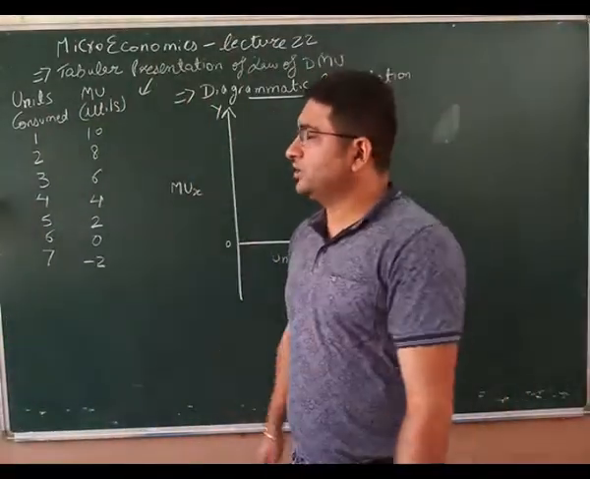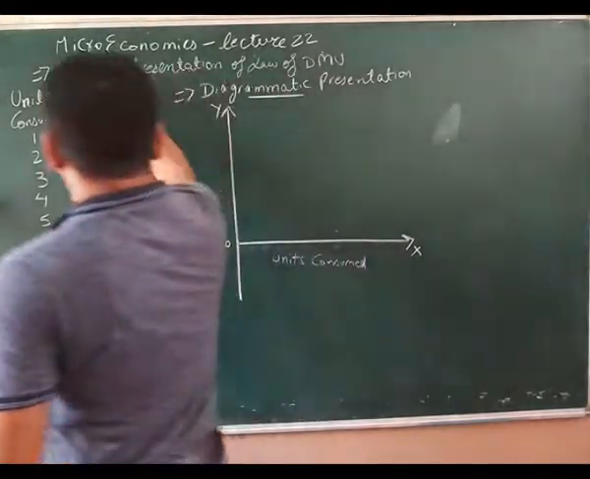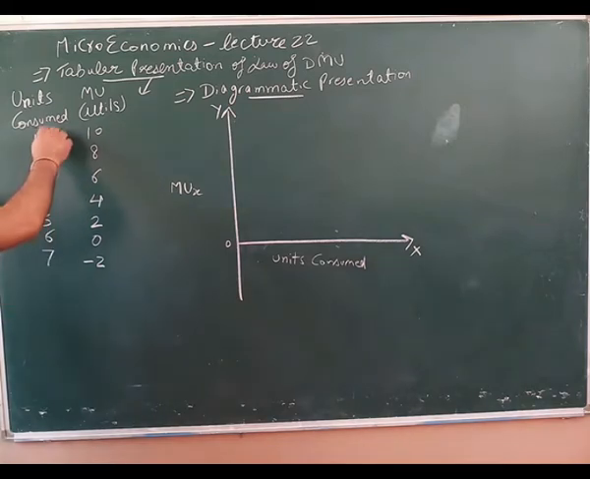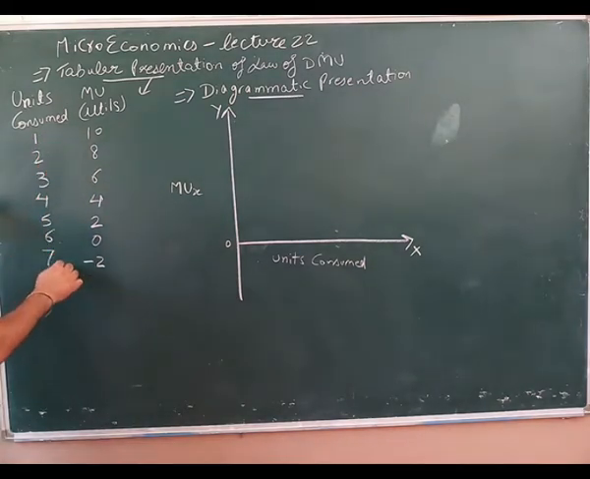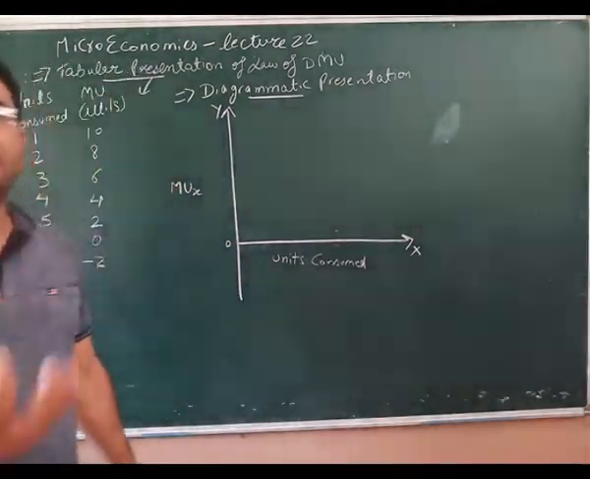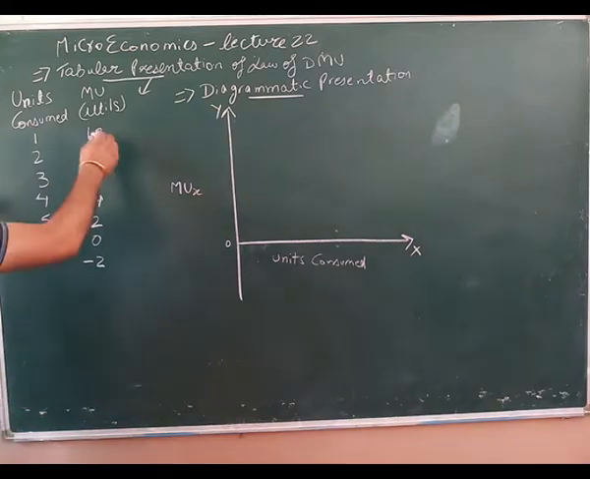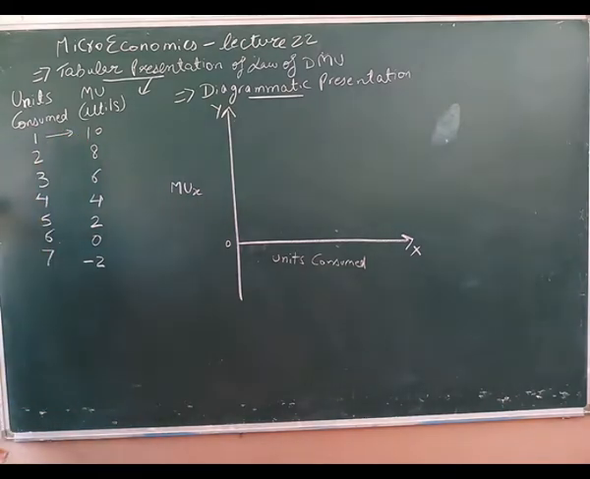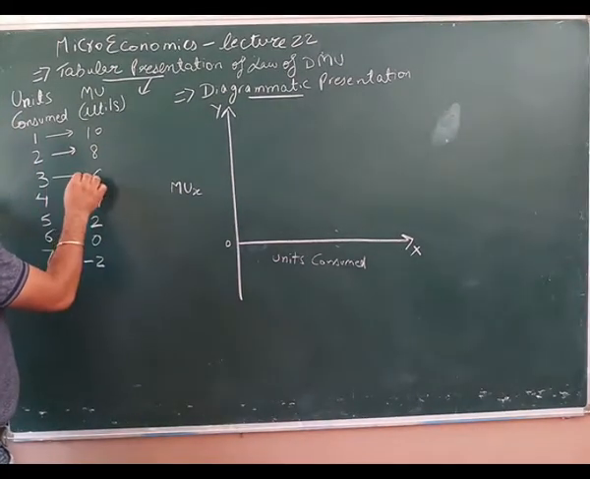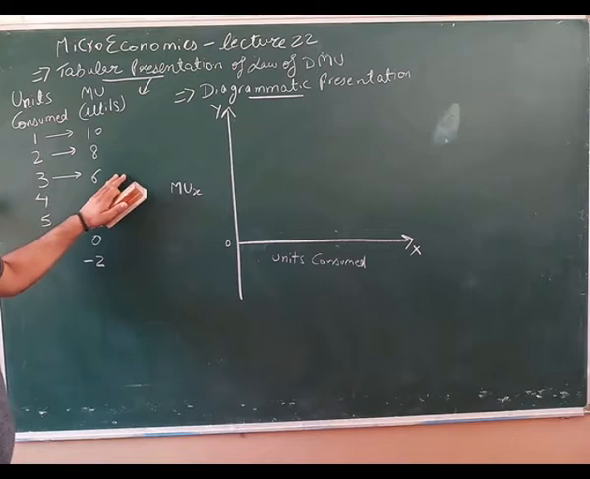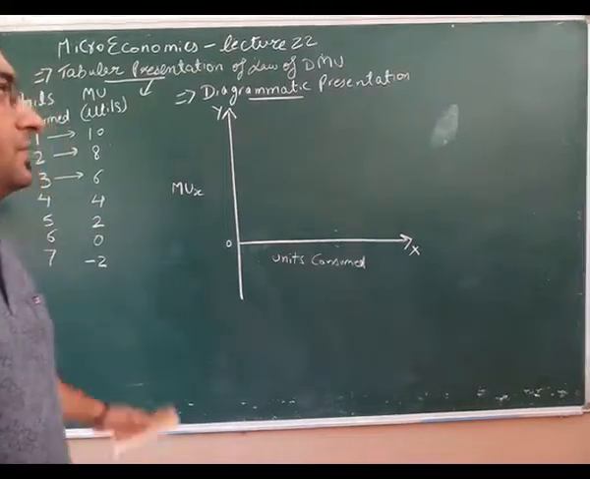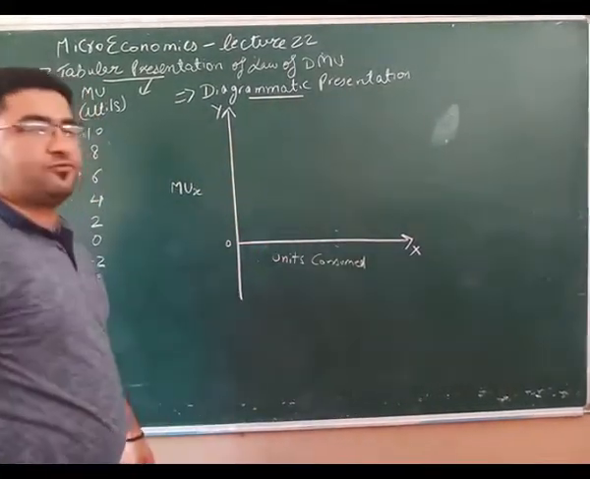So now let's come on to another part of this law of DMU, that is tabular presentation of law of DMU. It means diminishing marginal utility. So if I am consuming unit 1, 2, 3, 4, 5, 6, 7, you can see as per the law of DMU that the MU derived from every additional unit goes on falling. It means from first unit you are deriving 10 utils, from second unit of consumption you are deriving 8 utils, from third unit of consumption you are deriving 6 utils, and likewise this is decreasing.